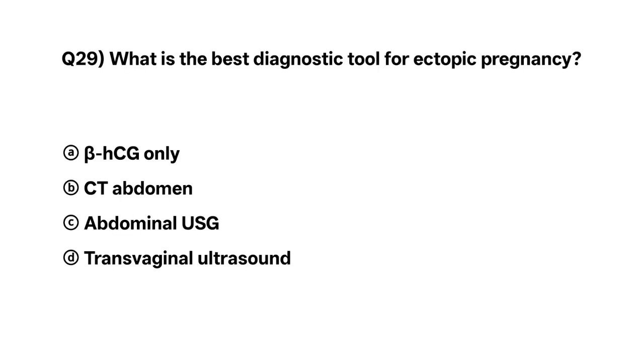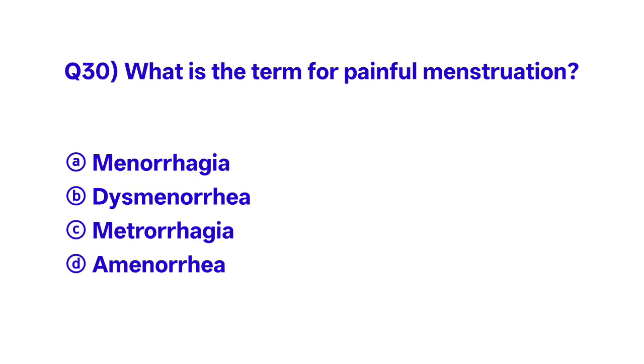Question number 29. What is the best diagnostic tool for ectopic pregnancy? The correct option is D. Transvaginal ultrasound. Question number 30. What is the term for painful menstruation? The correct option is B. Dysmenorrhea.